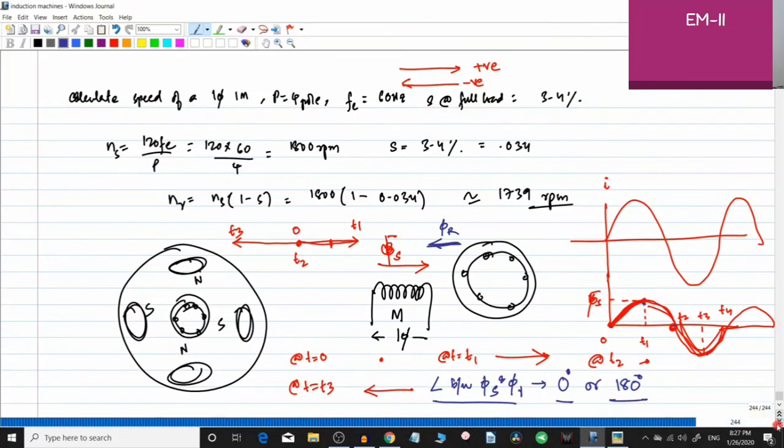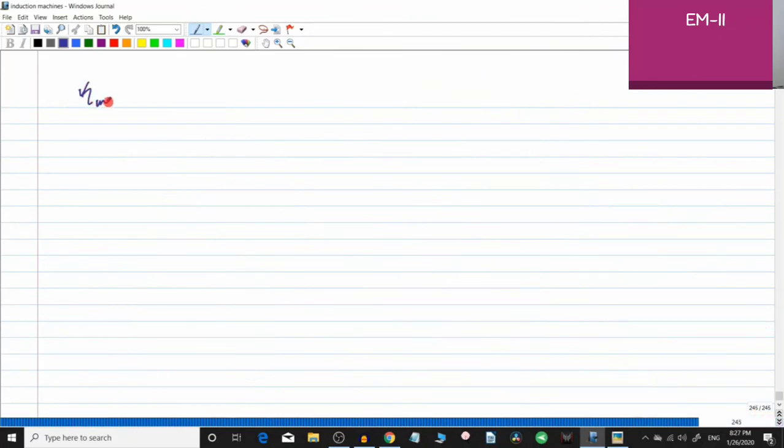Now you all know what is the equation of torque. The torque induced is equal to K into Br cross Bs. Okay, so Br, phi r are similar, Bs, phi s are similar. So the angle between Br and Bs is either 0 or 180 degree, right? Now this is the starting point of the induction motor. You are having a rotor, you are having a stator, and you have simply applied single phase currents to the winding. This is what is happening.